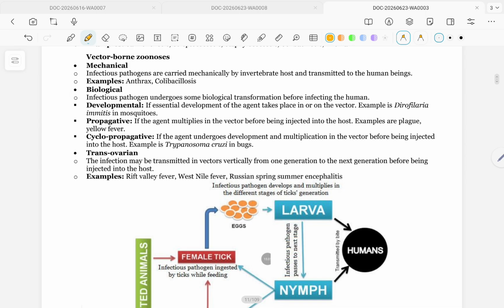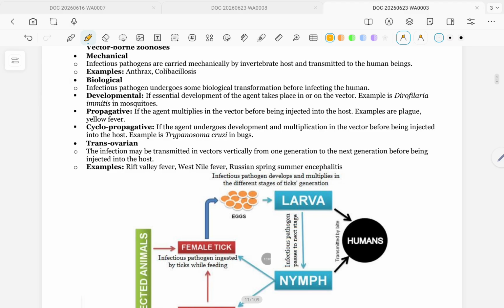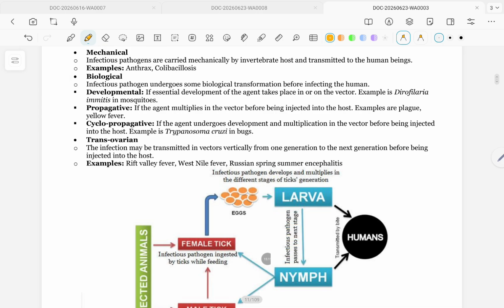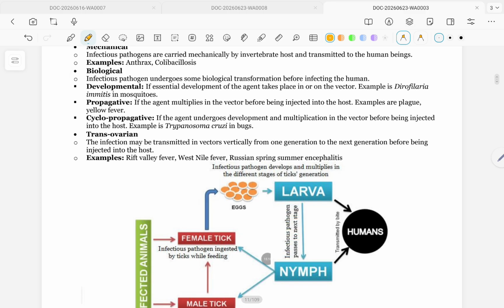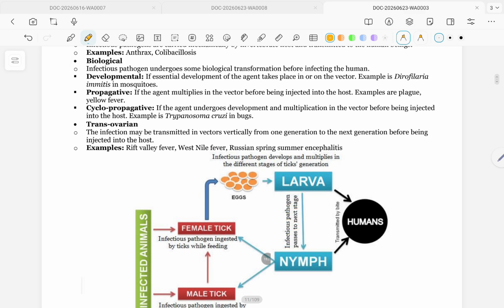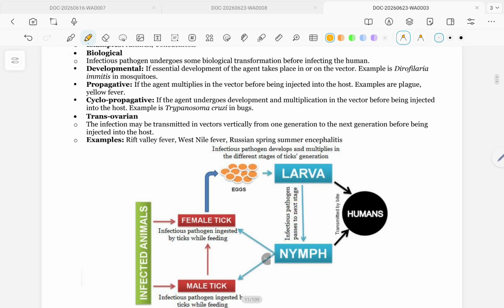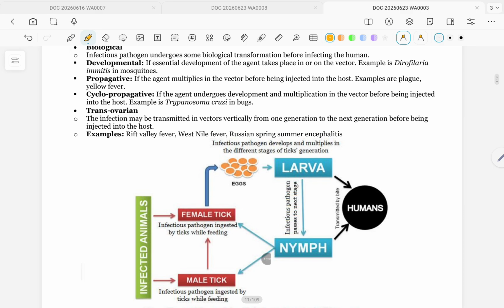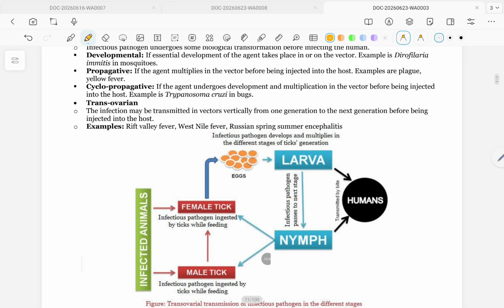Biological: infectious pathogen undergoes some biological transformation before infecting the human. Developmental: if essential development of the agent takes place in or on the vector. Example is Dirofilaria immitis in mosquito. Propagative: if the agent multiplies in the vector before being injected into the host. Examples are plague, yellow fever. Cyclopropagative: if the agent undergoes development and multiplication in the vector before being injected into the host.